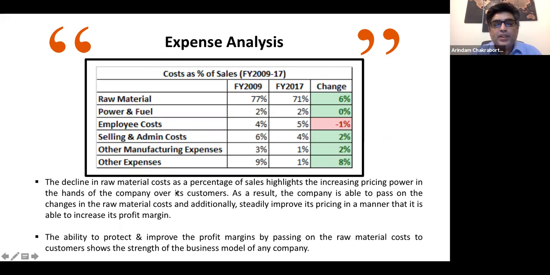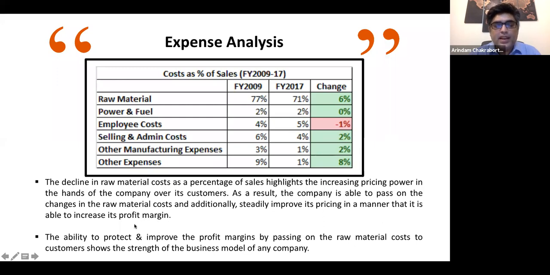The decline in raw material cost as a percentage of sales highlights the increasing pricing power in the hands of the company over its customers, right? As a result, the company is able to pass on the changes in the raw material cost and additionally steadily improve its pricing in a manner that it is able to increase its profit margin. The best thing about this company is that they are able to pass on the raw material cost increase to the customers, right? So they are not bearing the brunt of that, and they are able to maintain the pricing in a proper way.